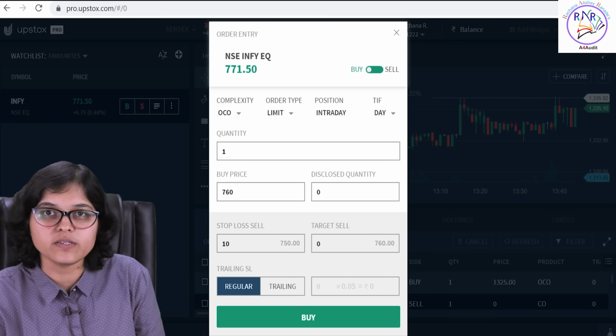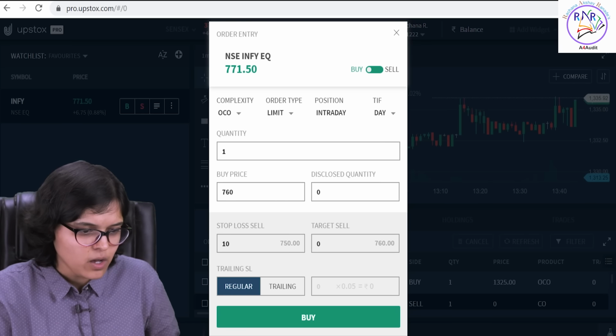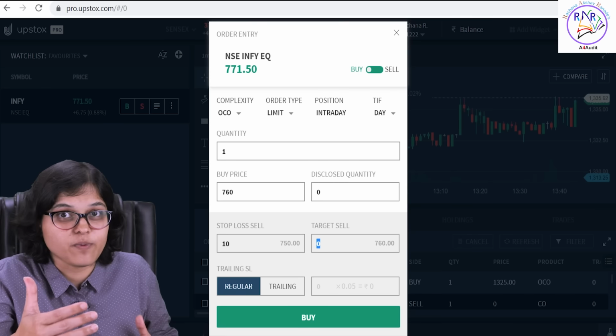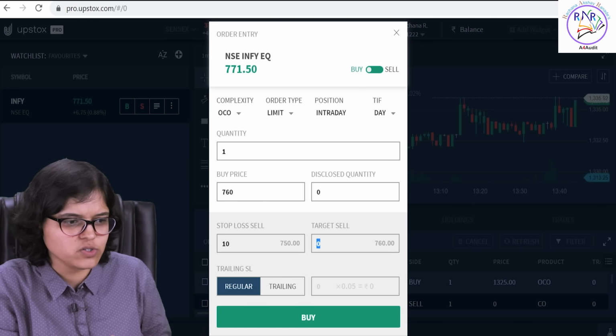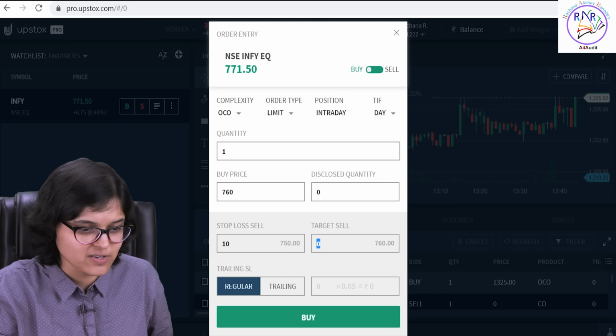I need not input this. I just need to put how much loss I'm ready to bear. Assume that with a 10 rupees loss, I'm expecting, let us say, 30 rupees profit. So I feel that today this stock should cross 800 rupees, just as an example. So I would press 30 rupees here.